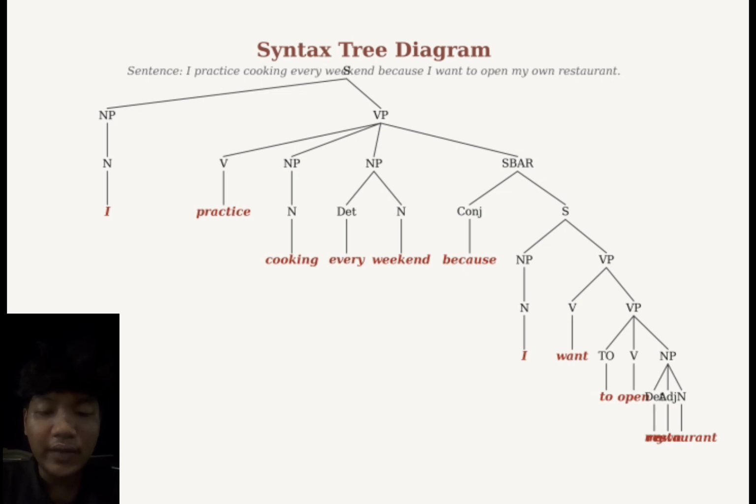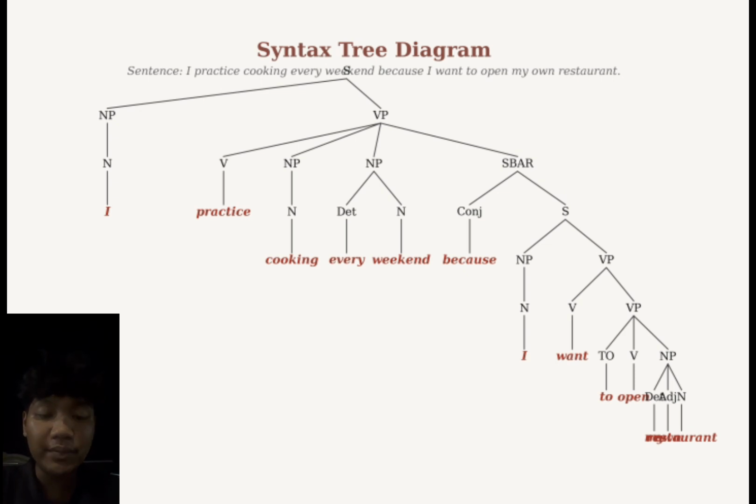Alright, at the very top of the tree is S, which stands for sentence. Every complete sentence starts with S and is divided into two main parts, NP, or noun phrase, and VP, or verb phrase. The NP is simply I. It is a pronoun that functions as the subject of the sentence.